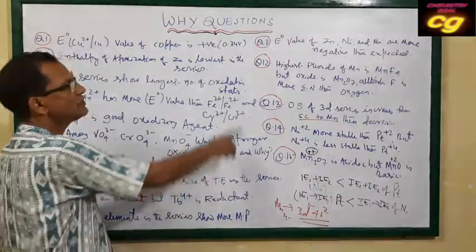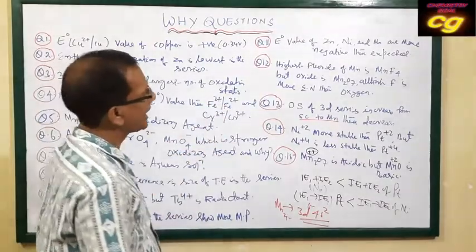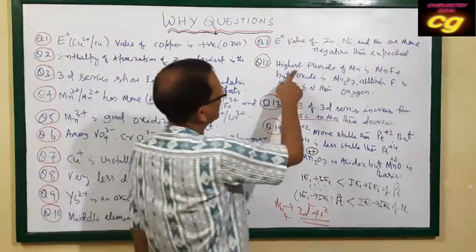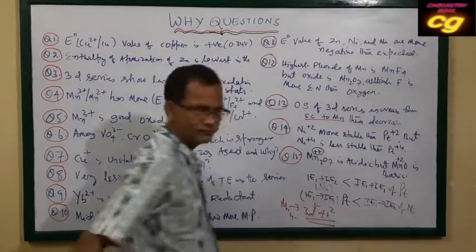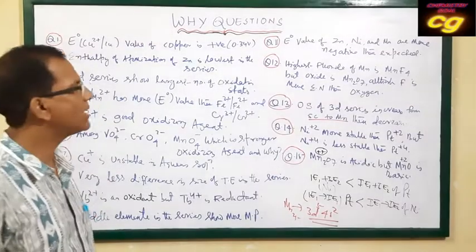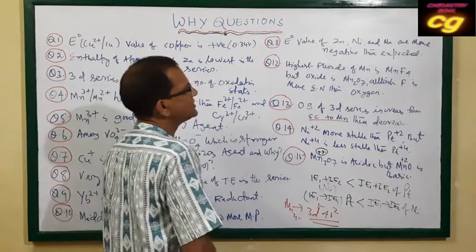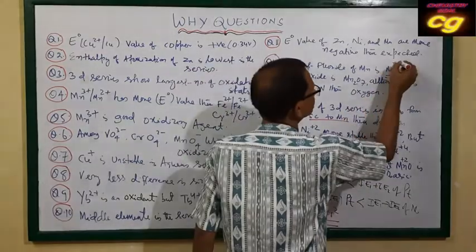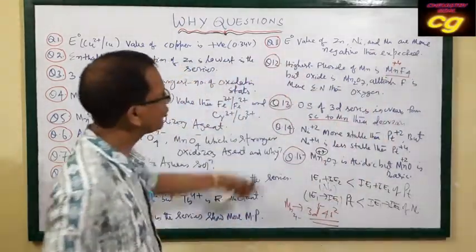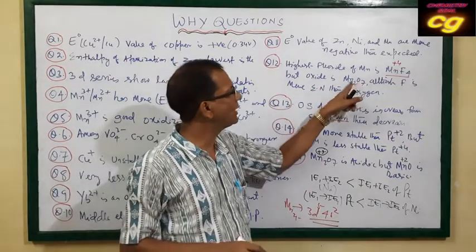Okay, then question number 12 is very important. The highest fluoride of manganese is MnF4. That means manganese shows +4 charge here. But the oxides are MnO2 and Mn2O7.